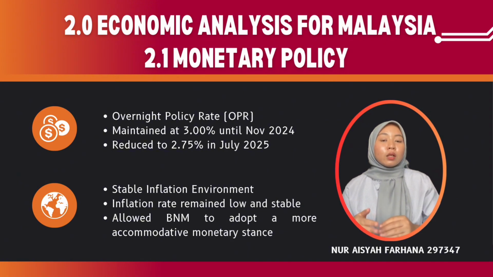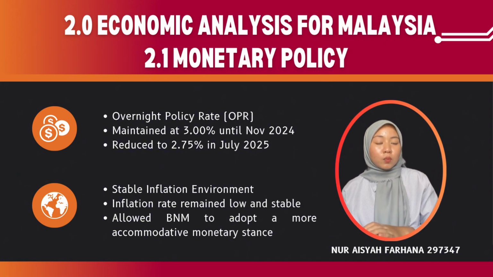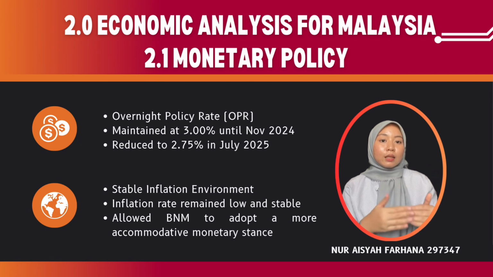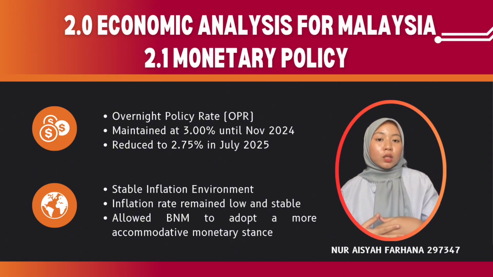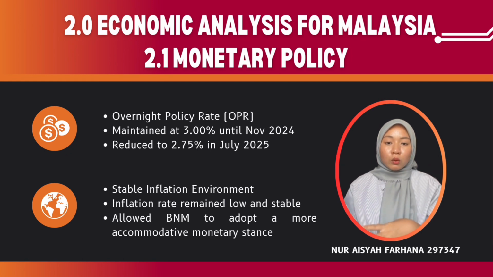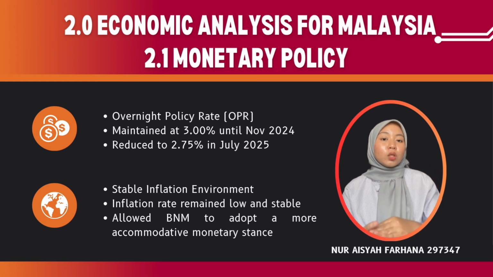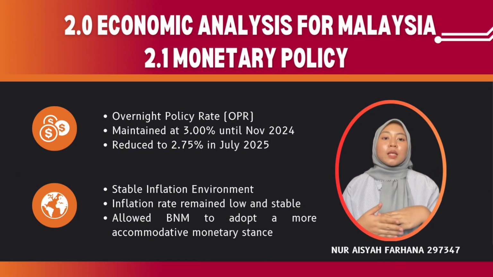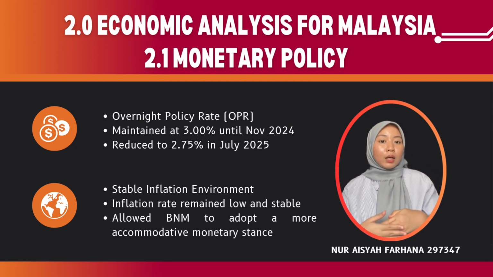This interest rate cut was implemented to stimulate economic growth, especially in the face of global uncertainties such as trade tensions and geopolitical risks. A lower OPR reduced borrowing costs, encouraging households to spend more and businesses to increase investment. This policy decision was supported by a stable inflation environment, with inflation remaining low at around 1.3% to 1.5%. Since inflation was well under control, Bank Negara Malaysia had sufficient room to adopt a more accommodative monetary policy without risking excessive price increases. Overall, the OPR cut helped support consumption, investment and economic resilience.